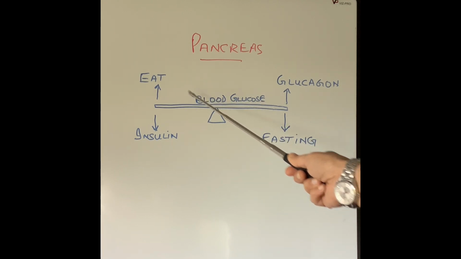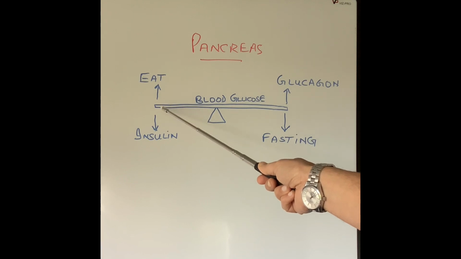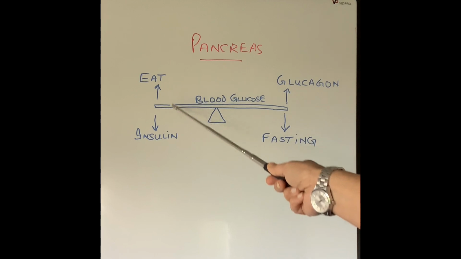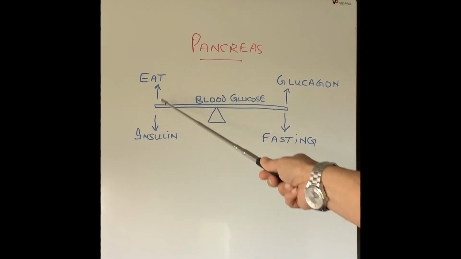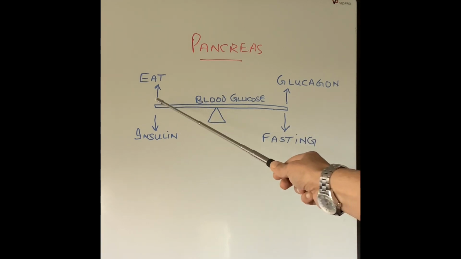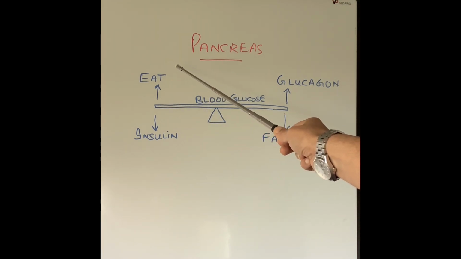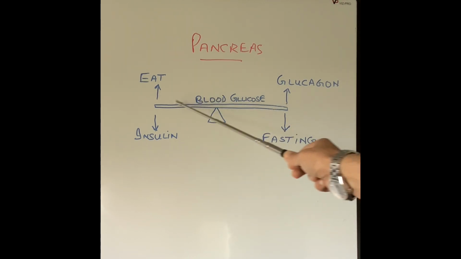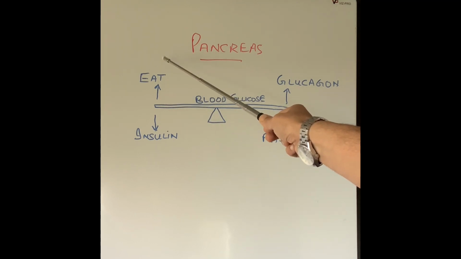The way it works is that when we eat, food goes in, and blood sugar goes up because glucose is coming into our bloodstream. If we are fasting or we have not eaten for quite some time, the blood sugar will go down. If the blood sugar goes down, then obviously we start getting all the side effects of low blood sugar. If the blood sugar goes up and stays up, does not come down, then we become diabetic. So what keeps it in balance? When we eat, the blood sugar does not go too far up.